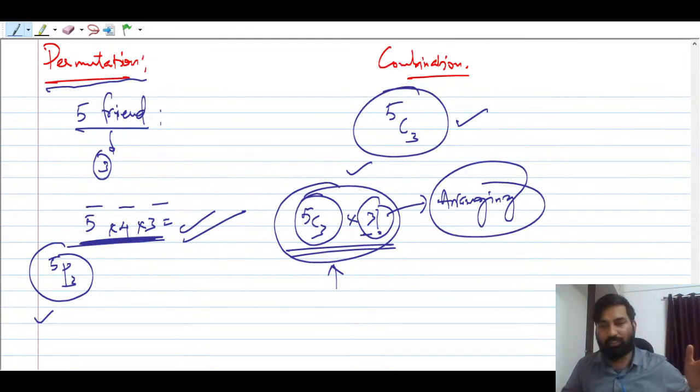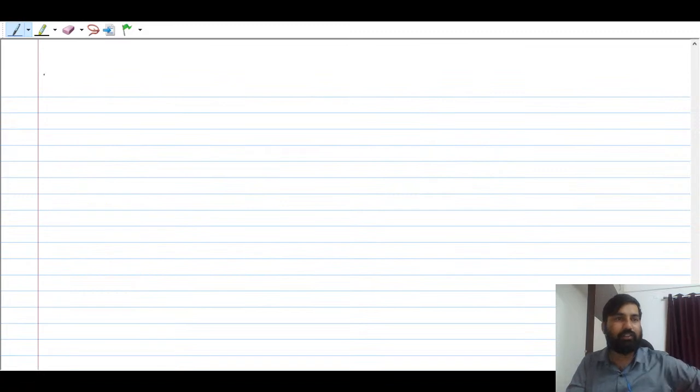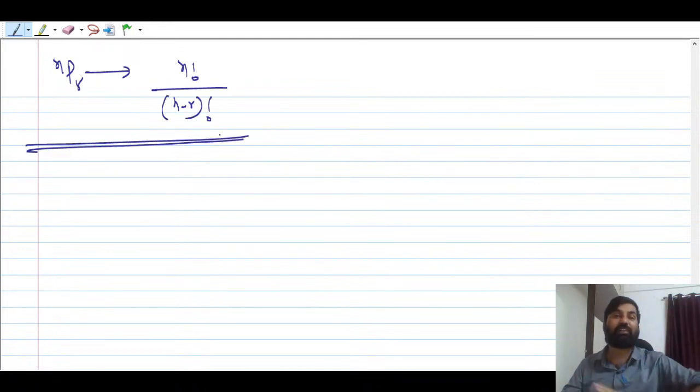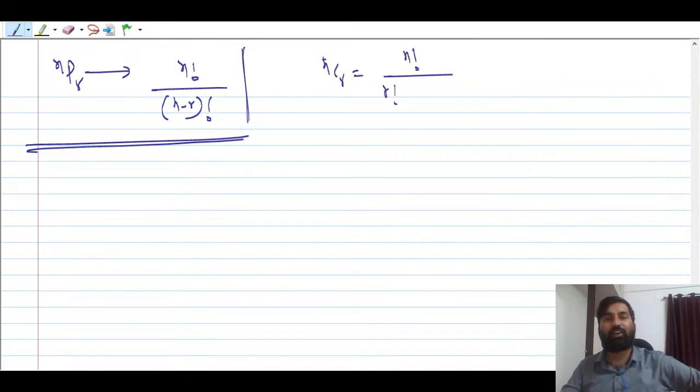Okay, let me put it in. See, nPr is nothing but what? nPr is going to be n factorial upon (n minus r) factorial, right? This is the nPr formula. How did it come? In the next session I will tell. Where is this formula coming from? And what is this nCr? nCr is going to be equal to n factorial by r factorial times (n minus r) factorial.